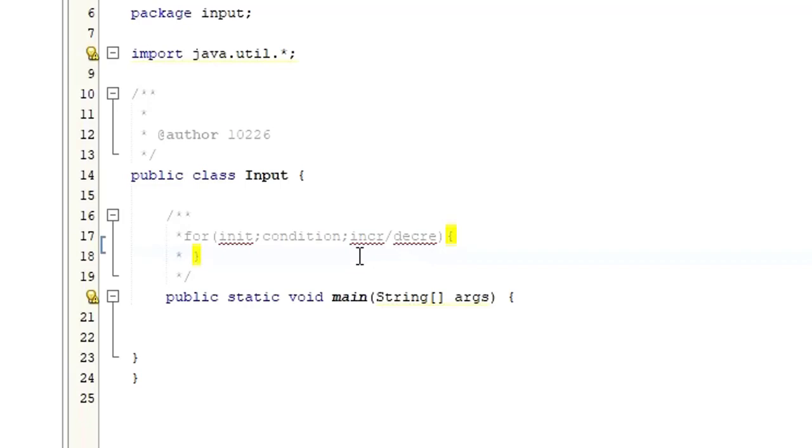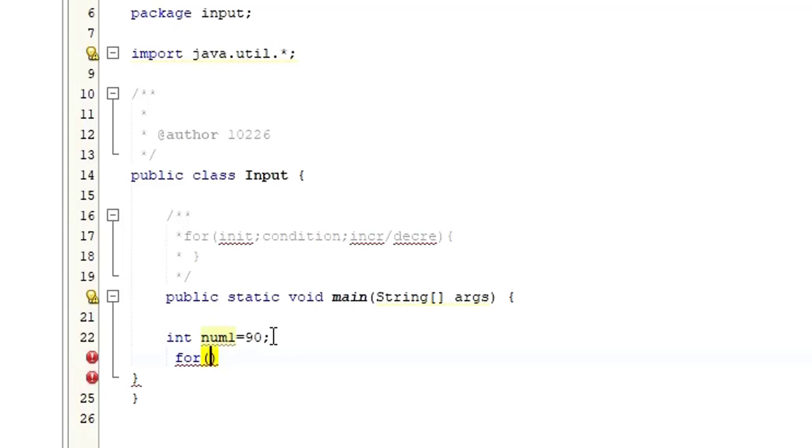So let me give you a simple example to understand how the for loop looks. Let me say integer num1 is equal to 90. Alright, so now I'm going to use the for loop. For as a keyword, as I said, it takes 3 parameters. First one is an initialization.